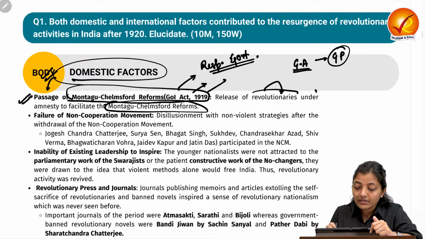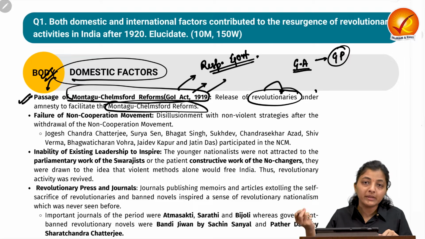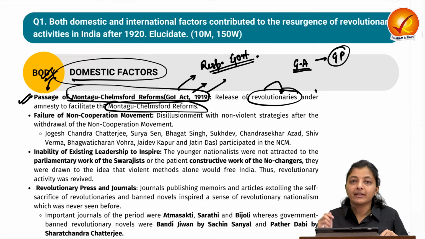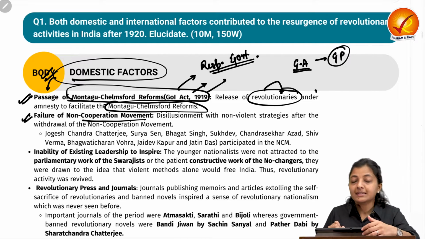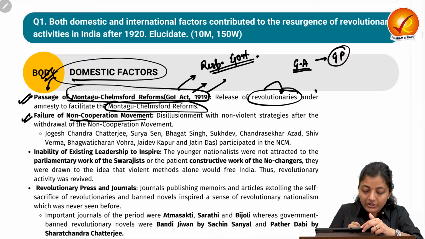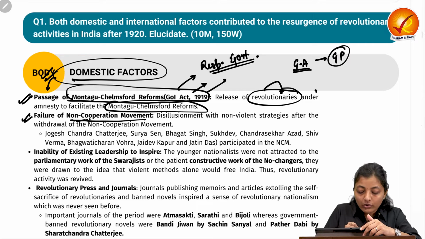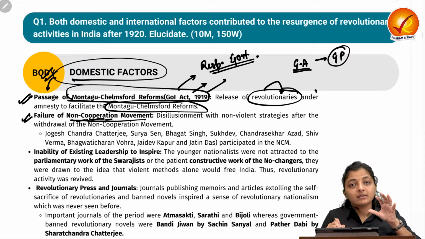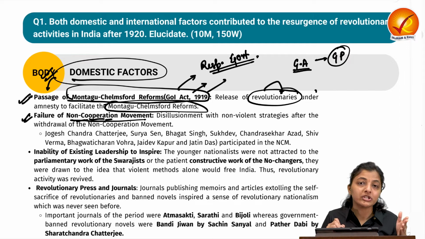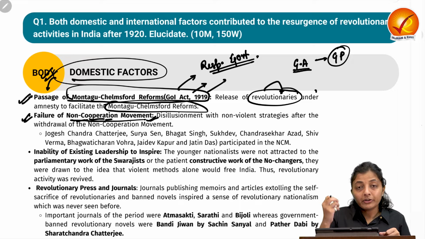Okay. So the outcomes were not according to the Indian leaders' expectations. Second, a number of revolutionaries who had been imprisoned before were now in the open, and ready to fight again. Next is the failure of the NCM. Mahatma Gandhi had started the non-cooperation movement, but its sudden withdrawal led these revolutionaries to question the strategies and the vision behind the abrupt withdrawal of the NCM.